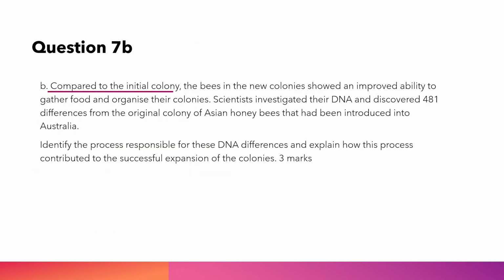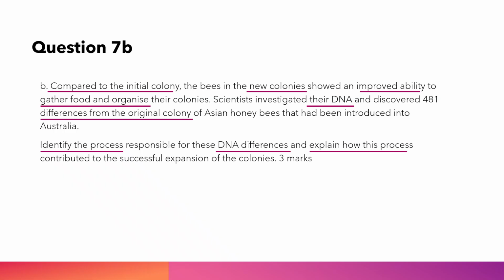Compared to the initial colony, the bees in the new colonies showed an improved ability to gather food and organize their colonies. Scientists investigated their DNA and discovered 481 differences from the original colony of Asian honeybees that had been introduced into Australia. Identify the process responsible for these DNA differences and explain how this process contributed to the successful expansion of the colonies.